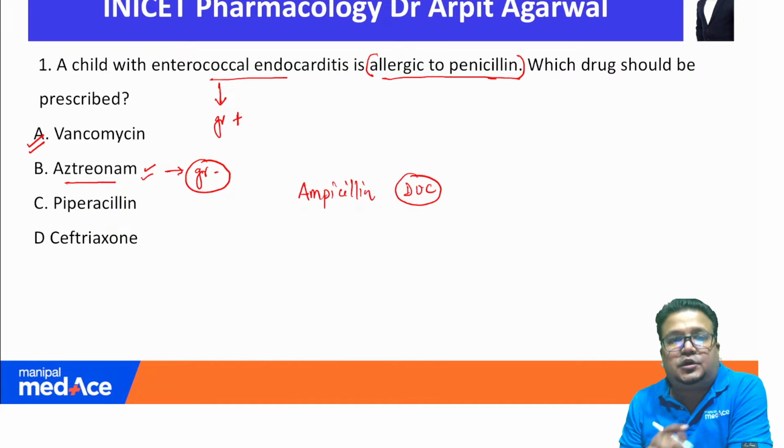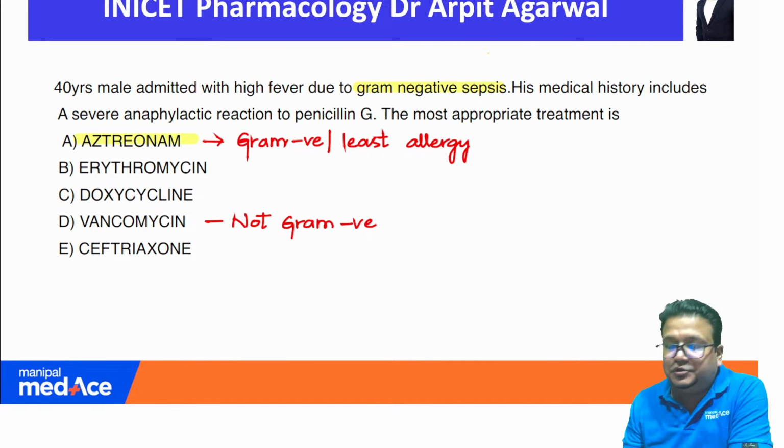So when is aztreonam used as an alternative to penicillin, that you need to understand, and that also has been explained in my lecture. You see a similar appearing question which I have explained in our Manipal MedAce lectures. It says a 40-year-old male admitted due to gram negative sepsis. Again, medical history includes severe anaphylactic reaction to penicillin G. Now, what is the most appropriate treatment?